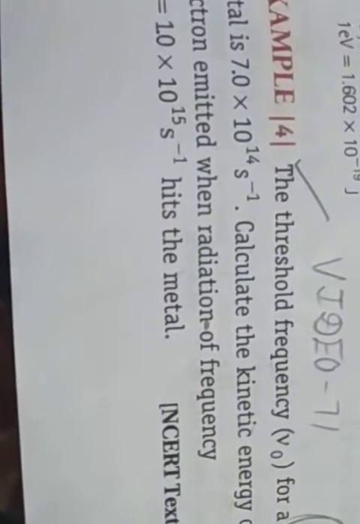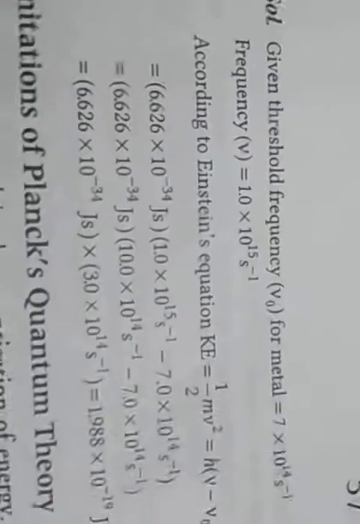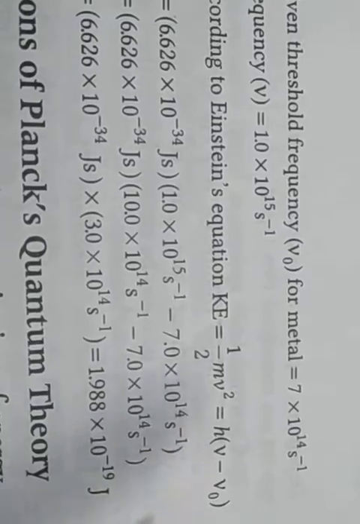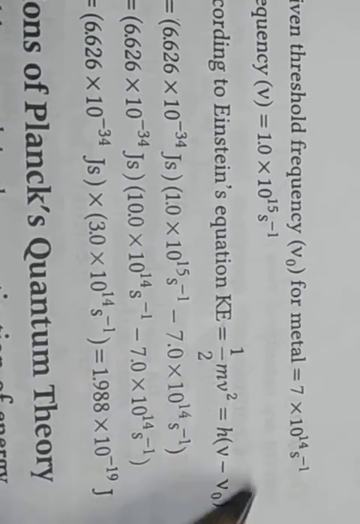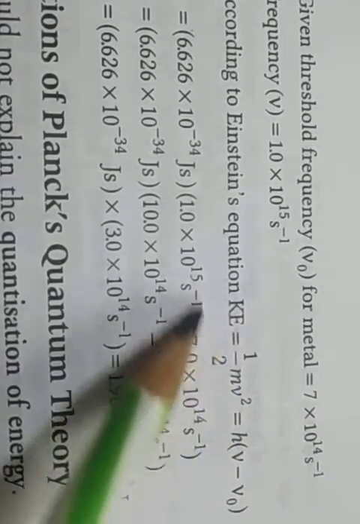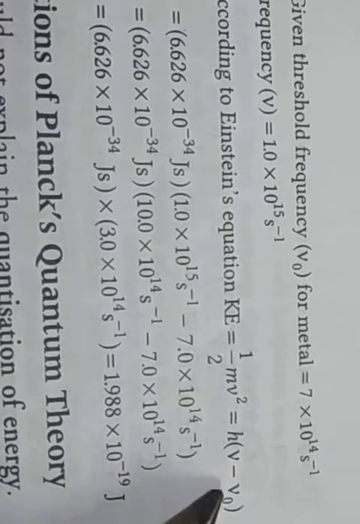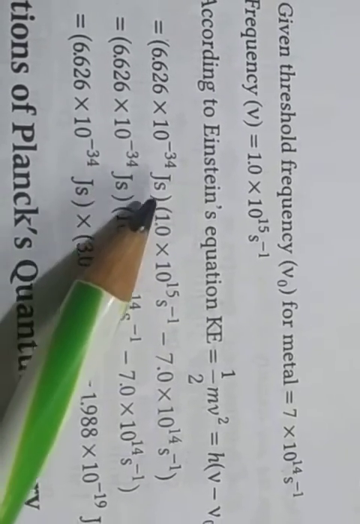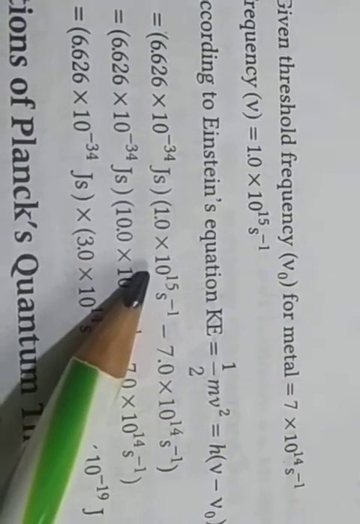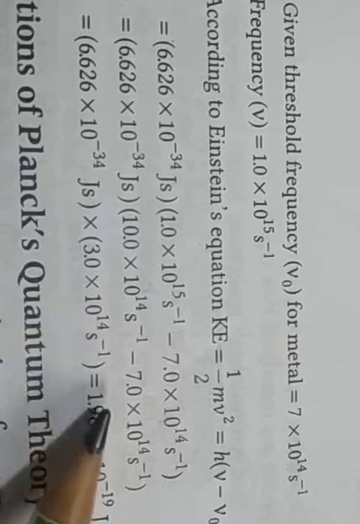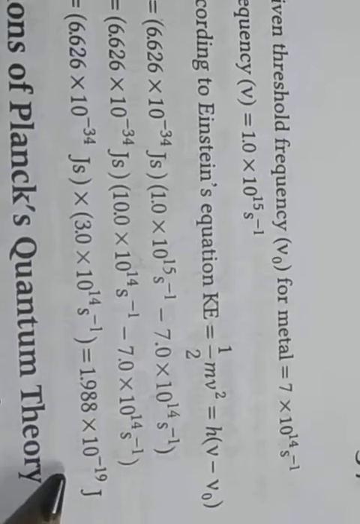Whenever kinetic energy comes, the formula according to Einstein is KE equal to half mv squared, and since the threshold frequency is given, this is equal to h(ν minus ν0). Half mv squared is the kinetic energy, equal to h(ν minus ν0). h is Planck's constant, 6.626 × 10^-34 joule second. ν frequency is given and ν0 threshold frequency is also given. Put the values and calculate. So this value came.